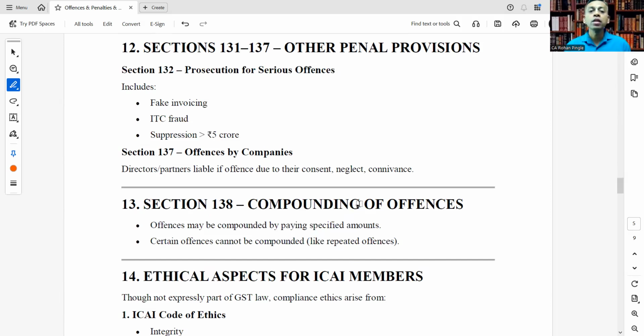Section 137, offenses by companies. Who are liable? Directors or partners are liable if offenses are due to their consent, neglect, or connivance. That is the case.